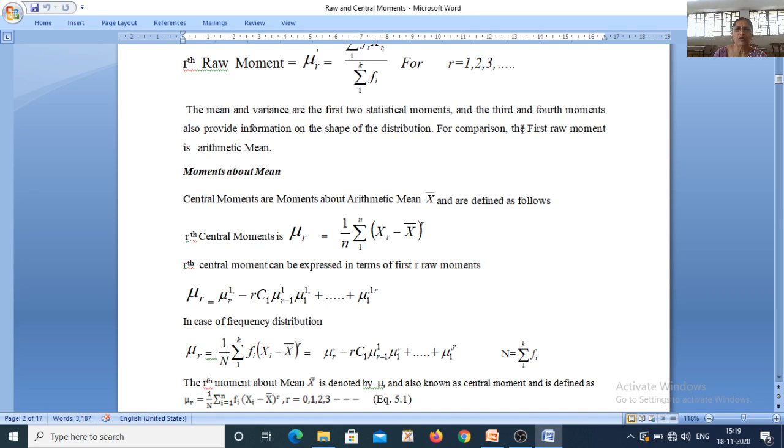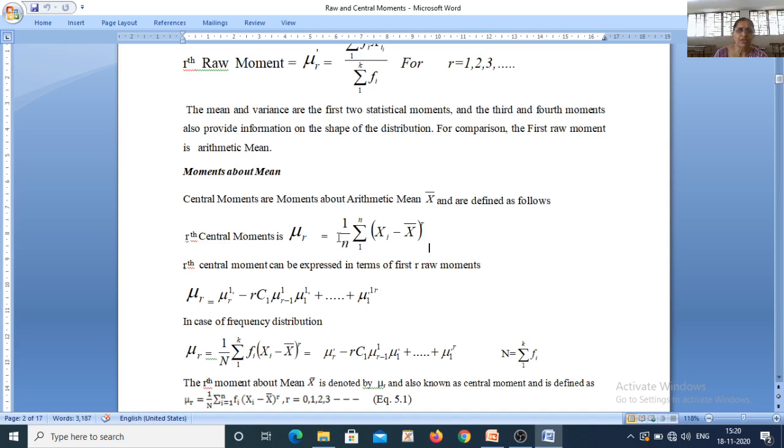So if I want to write the binomial expansion, I can write a minus b raised to n as a raised to n minus nC1 a raised to n minus 1 into b plus nC2 a raised to n minus 2 into b square plus or minus, the last term will be either plus or minus depending on the value of n, it is b raised to n.